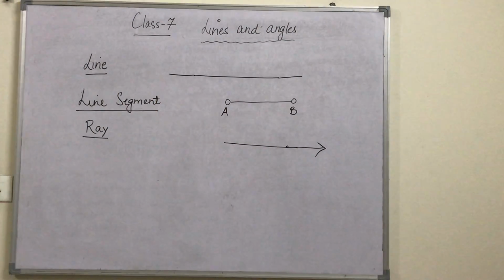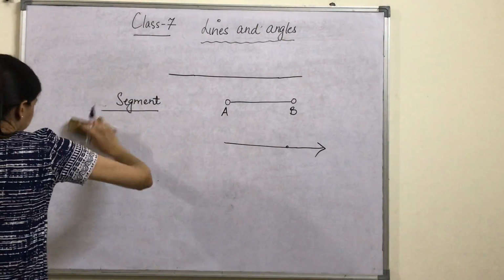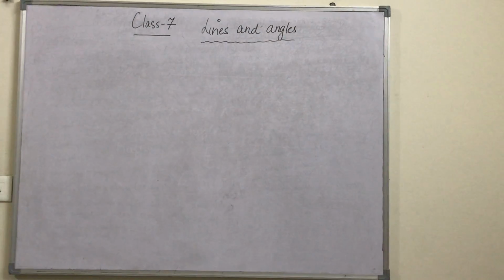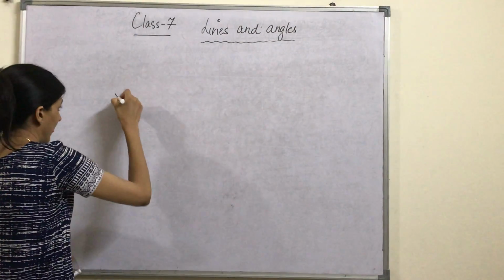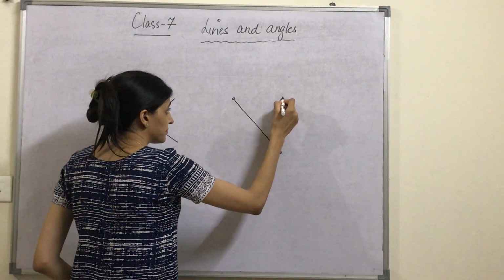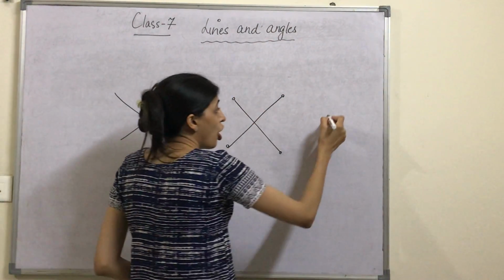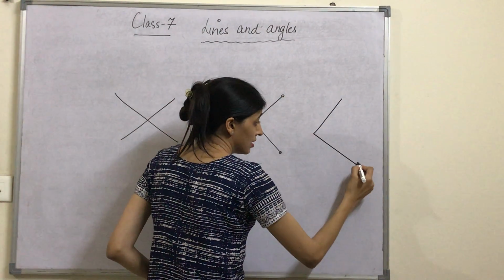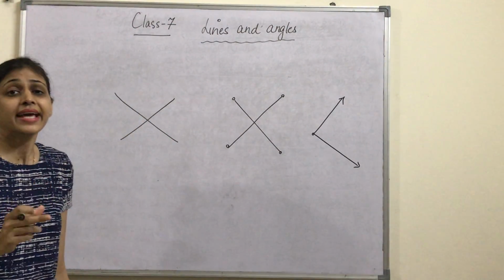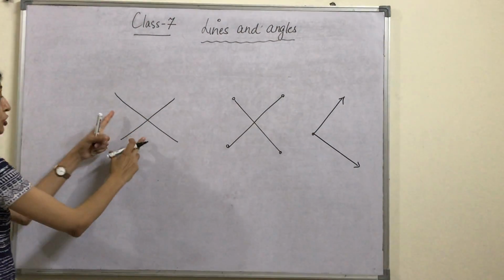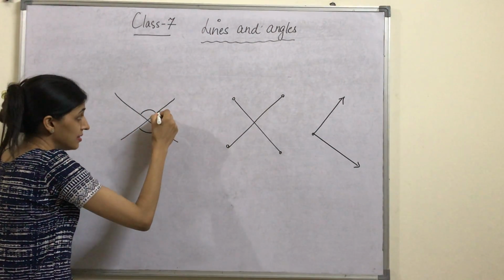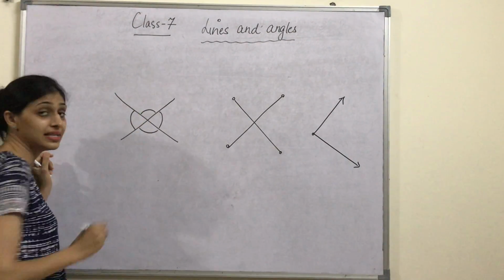Now we talk about angle. What do you understand by an angle? Whenever two lines or two line segments or two rays with a common vertex meet, then they form an angle. Here two lines intersect each other. The angle is formed like this. This angle is formed. This angle is formed.